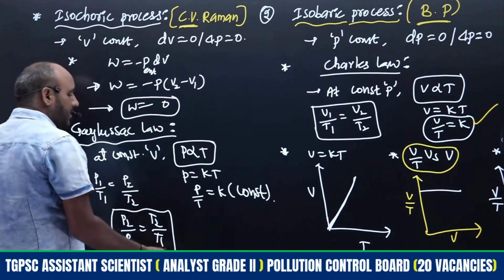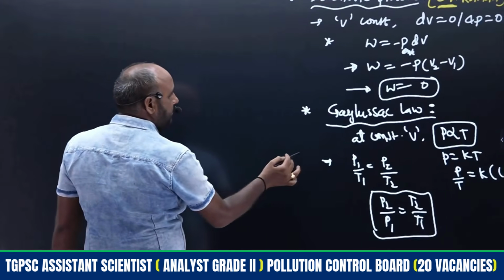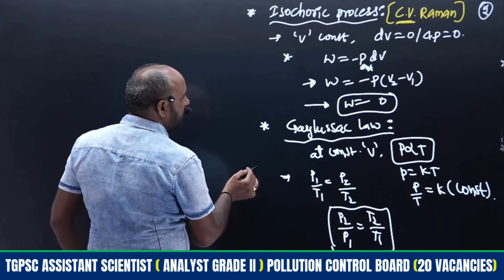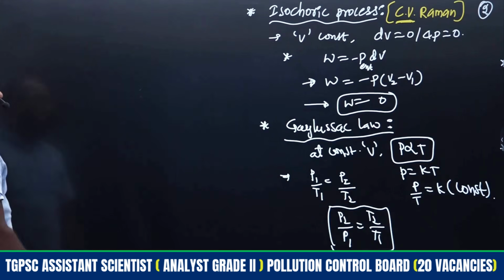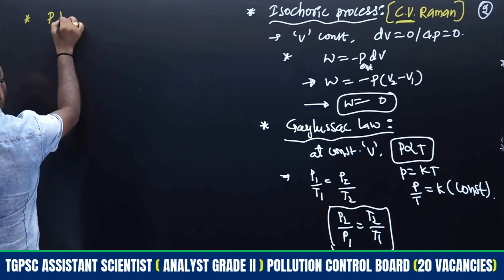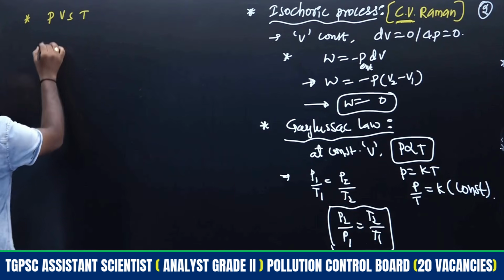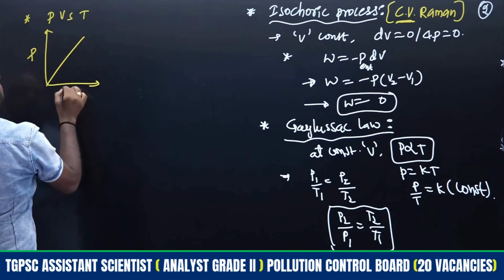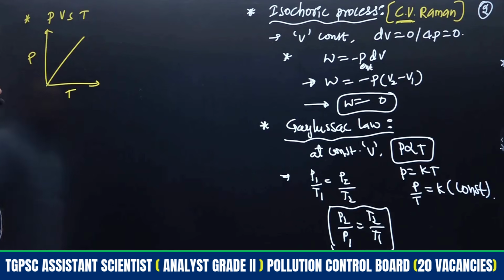Okay. So similar to this, we are going to discuss the plots. We'll see what the plots are which are applicable for Gay-Lussac law. So pressure versus volume, pressure versus temperature. P is directly proportional to T means we will get a line directly passing through the origin. So this is the y-axis pressure and x-axis temperature.